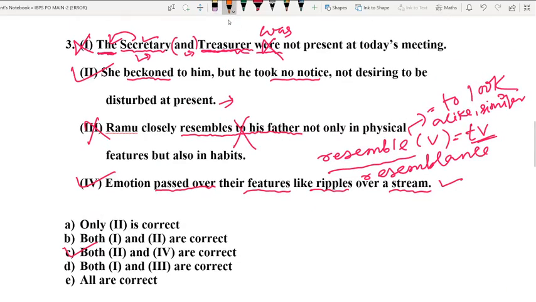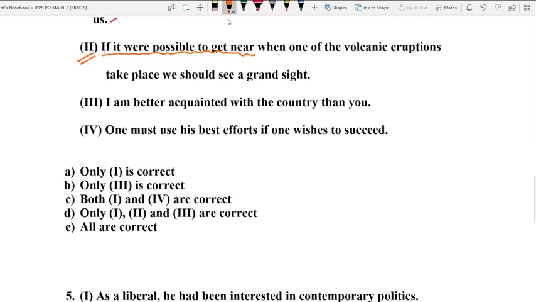Okay, dear friends, so let us start from this part. If it were possible to get near, absolutely there is no error in this part. When one of the volcanic eruptions take place, see here in this clause, the subject, as I said, is one. It talks about one volcanic eruption out of a series of volcanic eruptions, right?